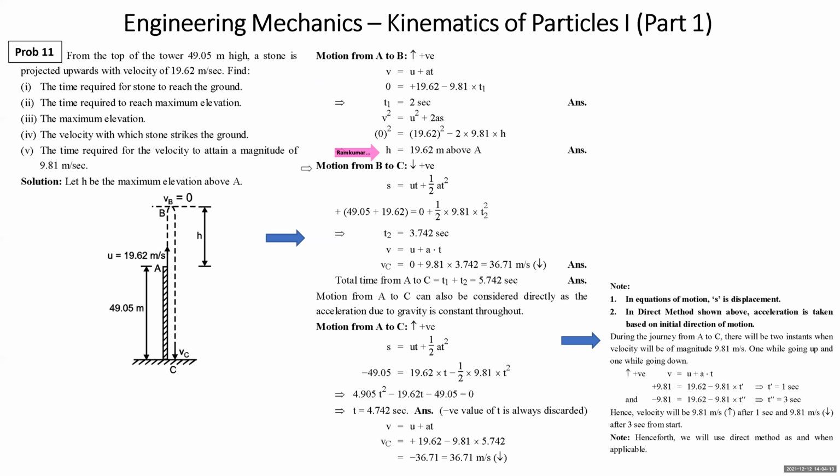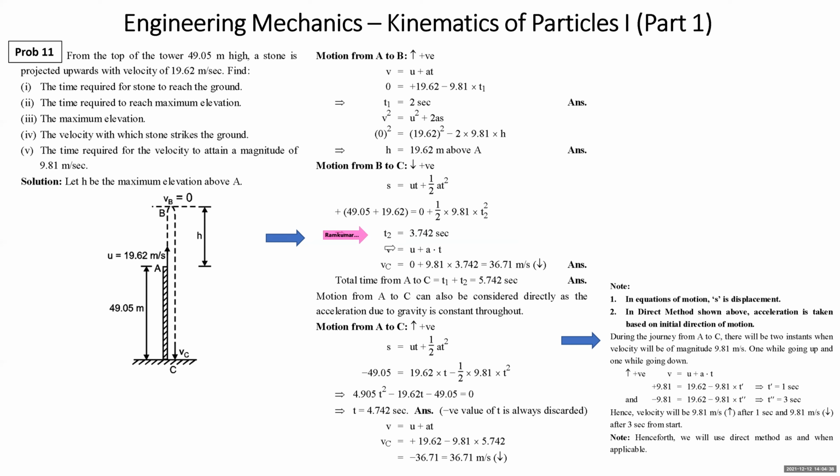Now we take motion from B to C. From B, particle starts falling down with 0 velocity. Total distance covered by it will be H plus 49.05. So B to C, S is equal to UT plus half at square. If applied, S will be displacement, 49.05 is the height of the tower plus 19.62 is H, U is 0 plus half gT2 square. You get the value of T2, that is 3.742.